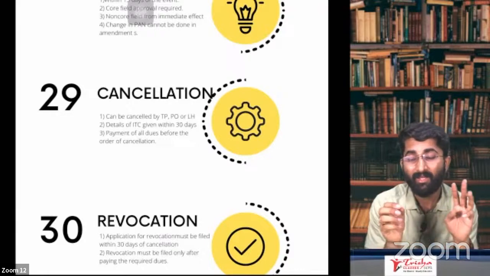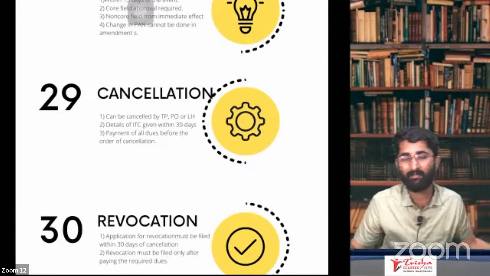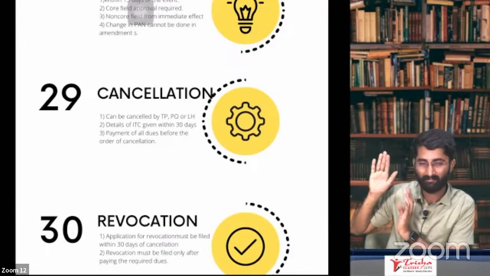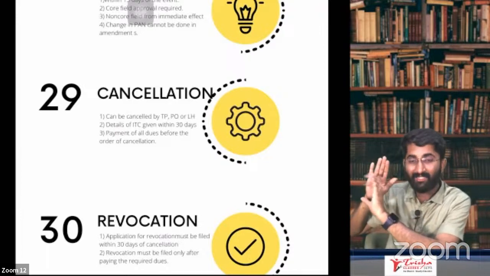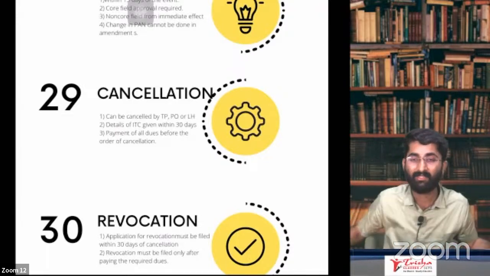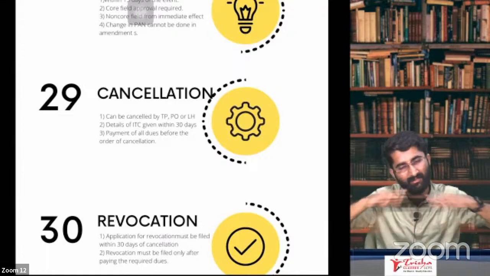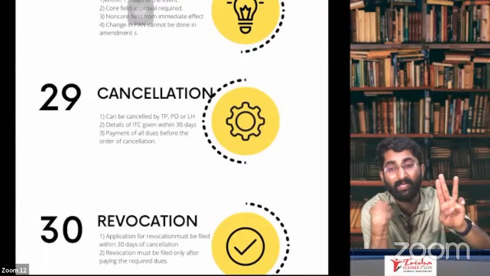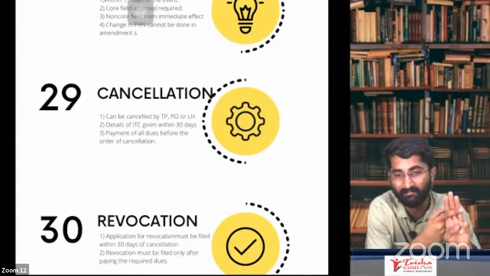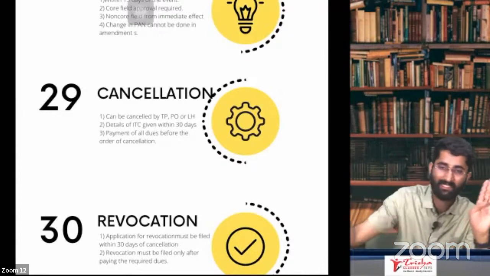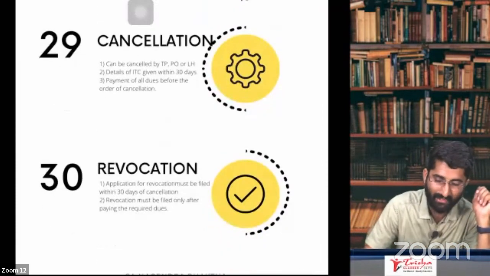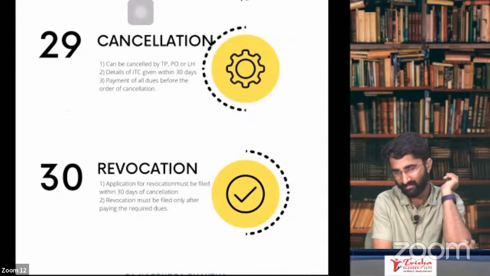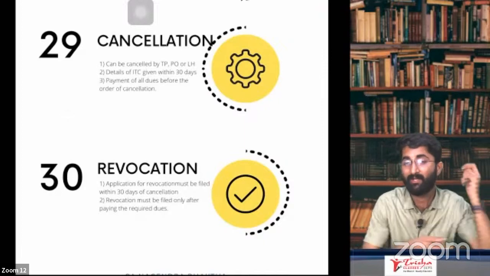Third one, sir, can it be cancelled by anyone else? Yes, it can be cancelled by others such as your legal heirs. Example, Mr. X is there. Mr. X died. When Mr. X dies, his legal heirs don't want to take the registration forward. They want to cancel the business. They can cancel the registration. The 3 people are: one is the PO, the proper officer; the second is myself; the third is the legal heir. That is for cancellation. Within 30 days, you will get the order for the registration getting cancelled.